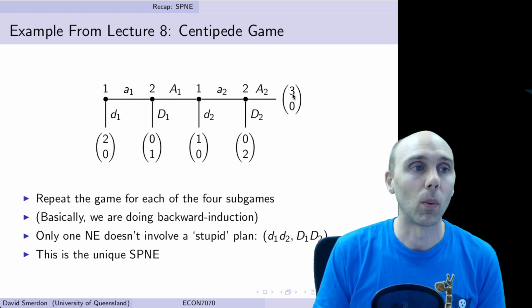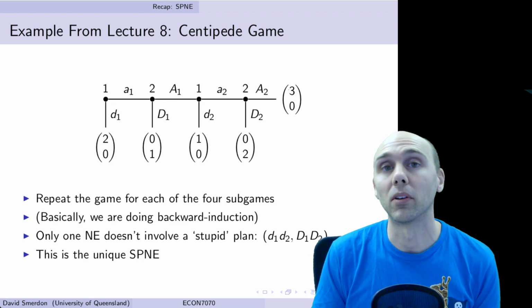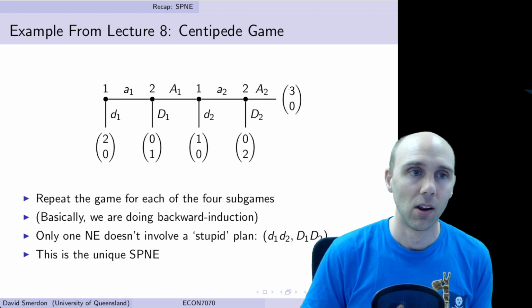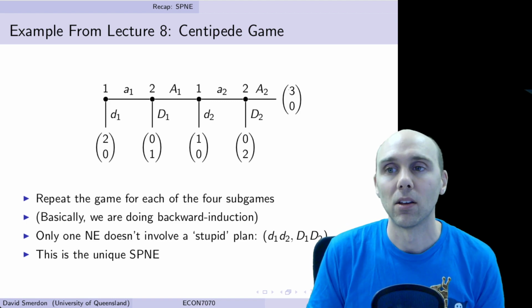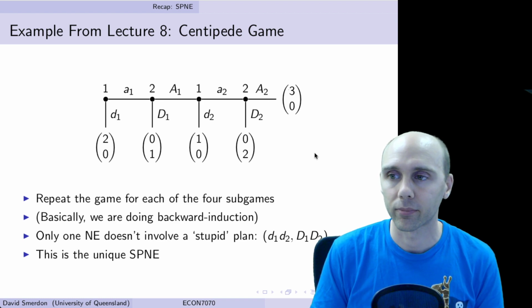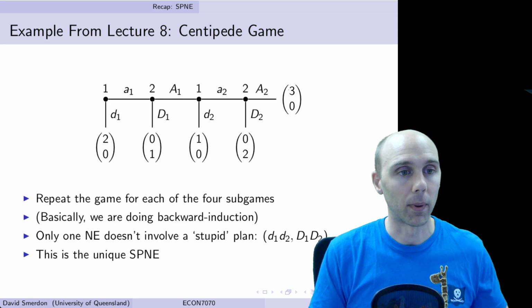So basically what we're doing is a form of backward induction, and then we find that there is only one Nash equilibrium that doesn't involve some irrational action off the equilibrium path, and that's when everybody chooses to go down whenever they get the chance at any decision node. Okay, let's move to today's topic.